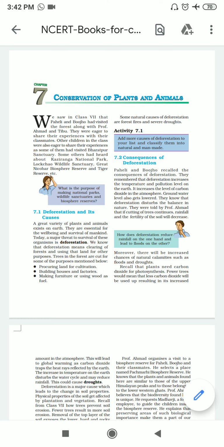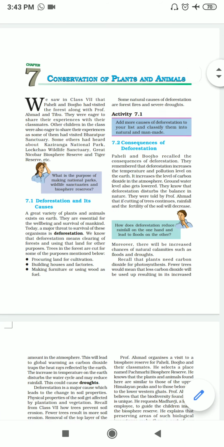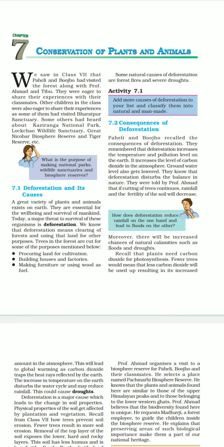Now, what are the consequences of deforestation? What are the results? There are so many reasons of deforestation, and the reasons which we have discussed just now are the causes of deforestation. Now, what are the results or consequences of deforestation? So, the first one given here is that deforestation increases the temperature and pollution level of the earth. Obviously, when there are no plants, no trees, the pollution level of the earth increases, because you know very well that plants always give oxygen during the photosynthesis process, which actually makes the air fresh and less polluted.